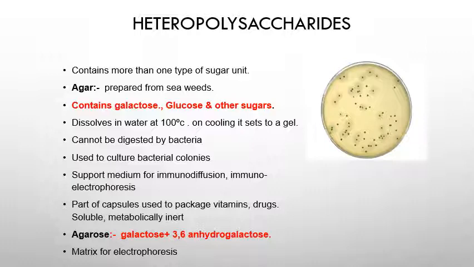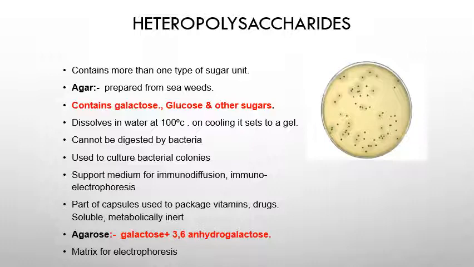And the second heteropolysaccharide is agarose. Agarose is the agar component with the fewest charged groups, such as sulfates or pyruvates. It consists of galactose and 3,6-anhydrogalactose.